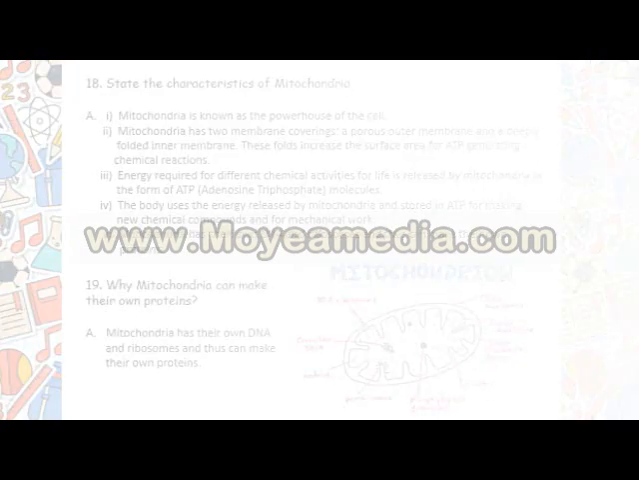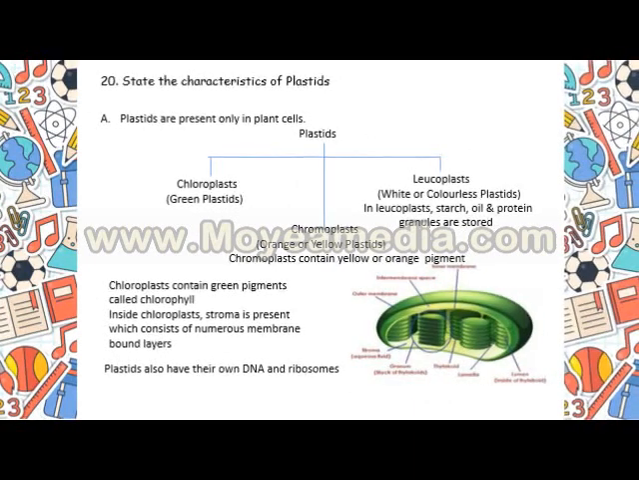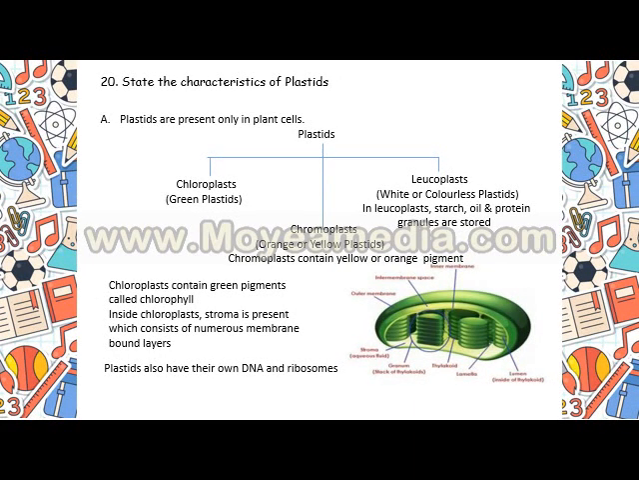The characteristics of plastids. Now these plastids are present only in plant cells. The plastids are of three types. There are chloroplasts, chromoplasts, and leucoplasts. Chloroplasts contain chlorophyll, that's a green pigment. That chlorophyll helps in the photosynthesis of plants, as you all know, because this term photosynthesis you are quite